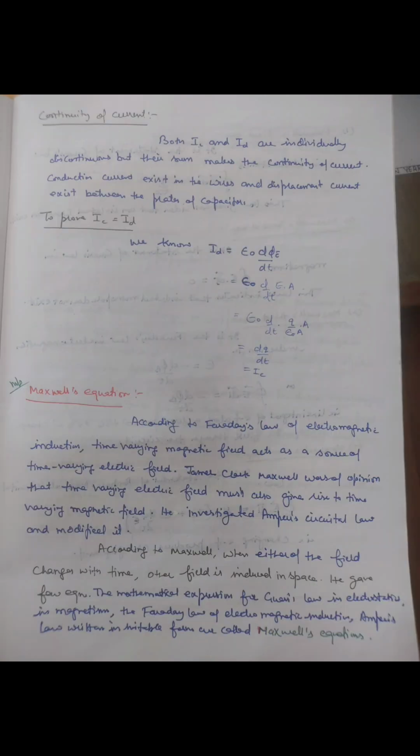Conduction current exists outside the capacitor and displacement current exists between the plates of the capacitor. By introducing displacement current between the plates of the capacitor, Maxwell modified the Ampere circuit law and named it Ampere-Maxwell law. According to Faraday's law of electromagnetic induction, a time-varying magnetic field acts as a source of a time-varying electric field. Maxwell proved that a time-varying electric field also gives rise to a time-varying magnetic field. According to Maxwell, when either of the fields changes with time, the other field is induced in space.